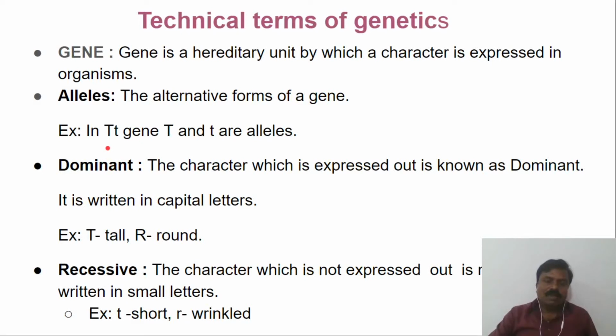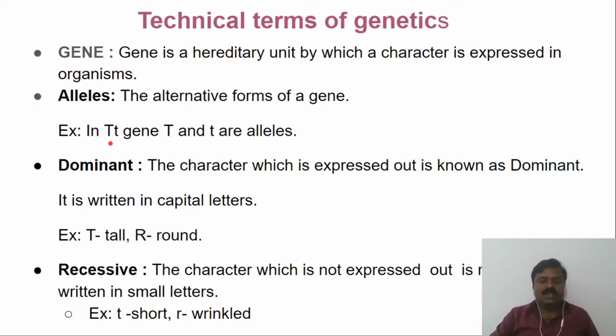For example, take capital T and small t. Capital T denotes tallness, and small t denotes dwarfness. So when it is capital T and small t, the plant is a tall plant. Capital T character is expressed, small t character is not expressed. So capital T is the dominant one and small t is the recessive one.